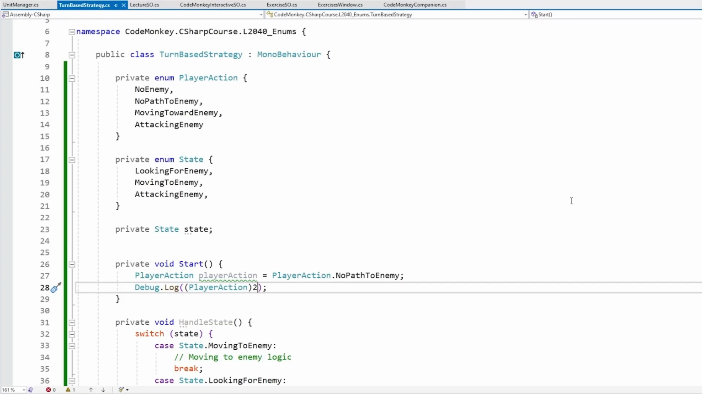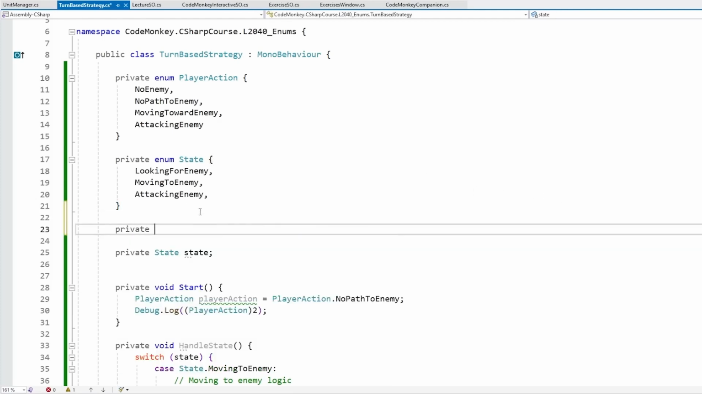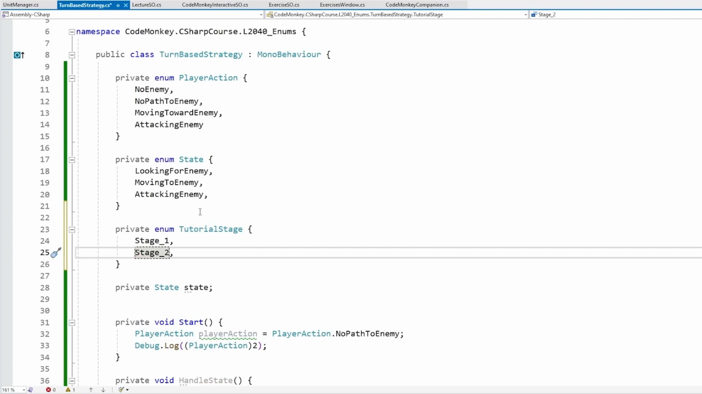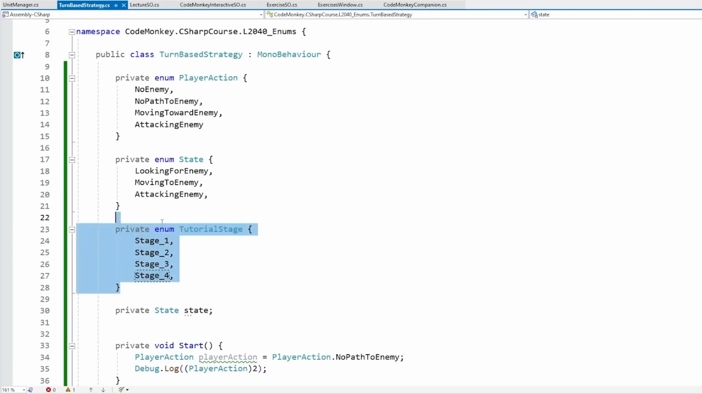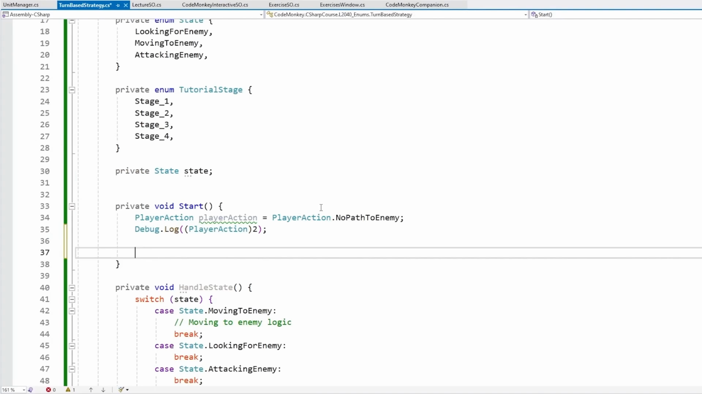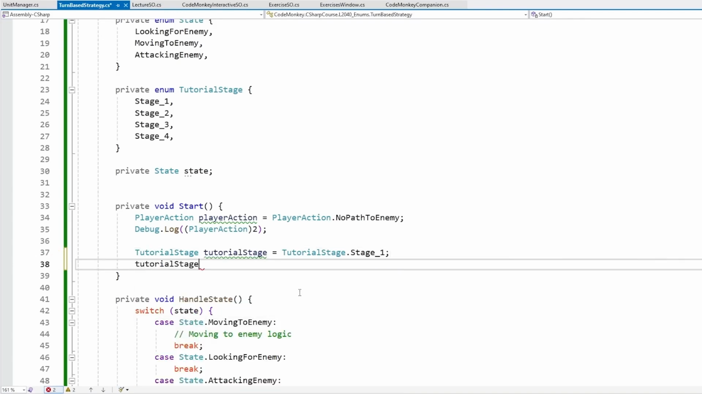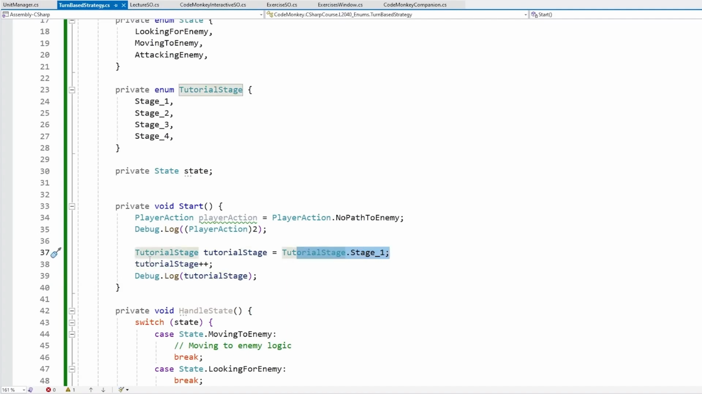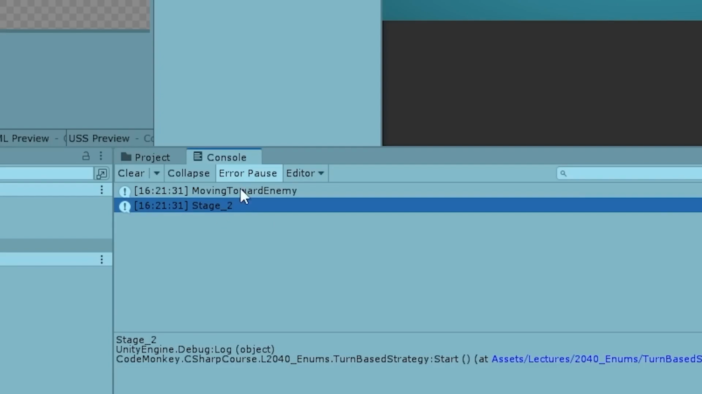For example, another common use case for enums is when making some kind of game tutorial with various stages. So you'd have an enum for the tutorial stage, then have stage 1, which is the player learning the movement controls, and stage 2, stage 3, and so on. Then you would define a variable to store the current tutorial stage. Let's say we're starting off on stage 1, and then we can just do tutorial stage ++, and let's do a log on this one. So we're defining it as stage 1, then we're doing ++. Let's see what this one says. And it says stage 2, so it went on to the next enum value.